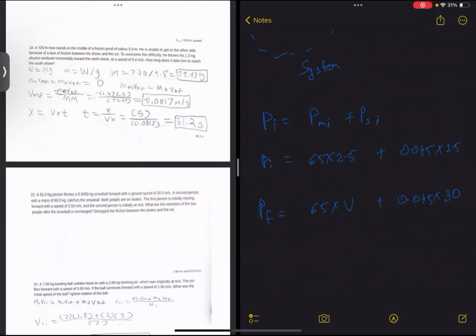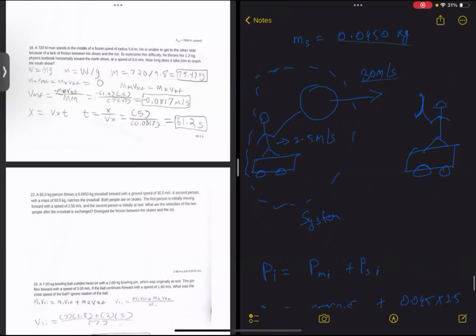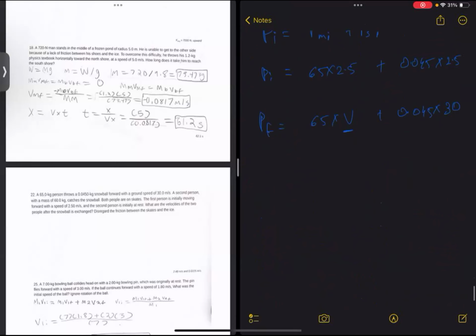Now, since there is no external force acting on the system and this is an isolated system, the momentum will be conserved. So the initial momentum will be equal to the final momentum. We will equate both of them and you will find the final velocity of the man. Now, how would you find the velocities of the two people after the snowball is exchanged?